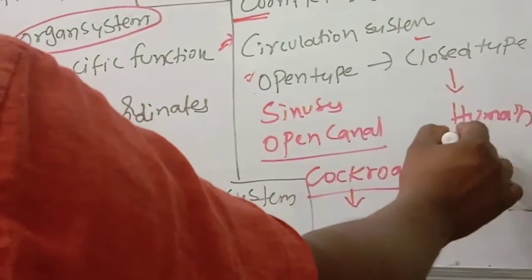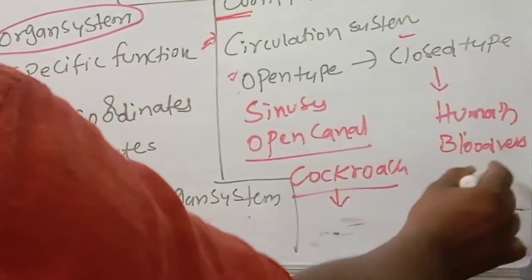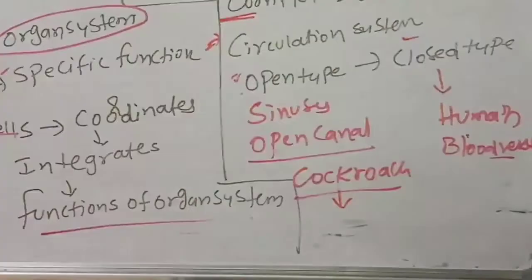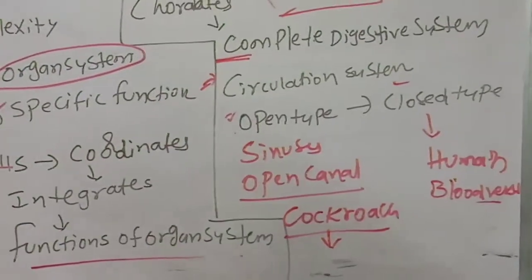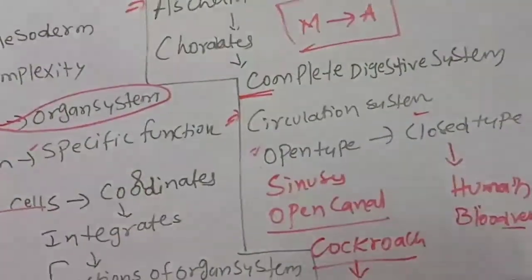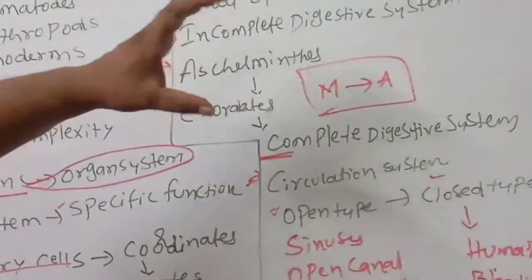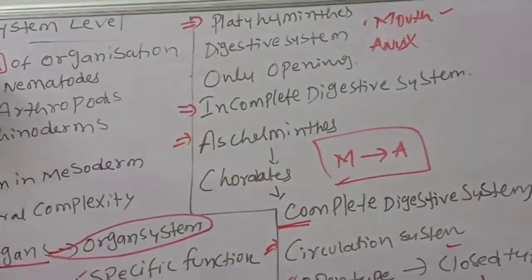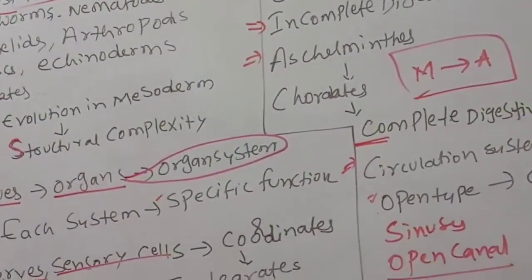Closed means blood is flowing in blood vessels, arteries and veins. That is why it is called a closed type of circulation system. So simple to complex is there in the organ system also. So organ system level is the highest level of organization.